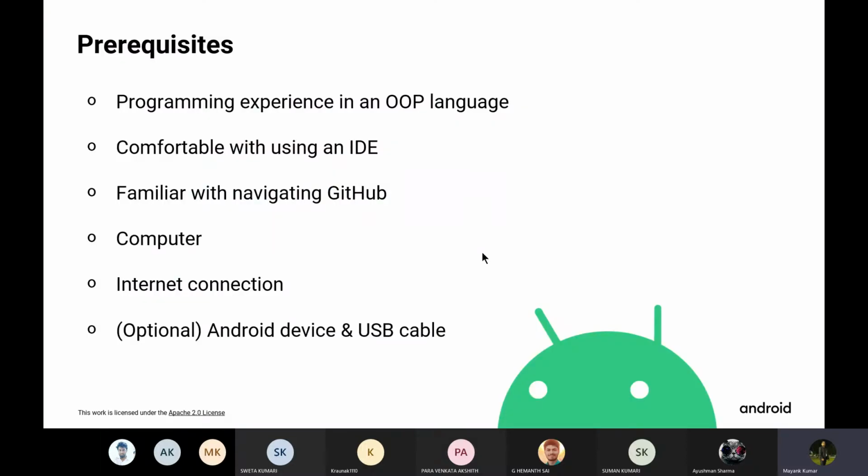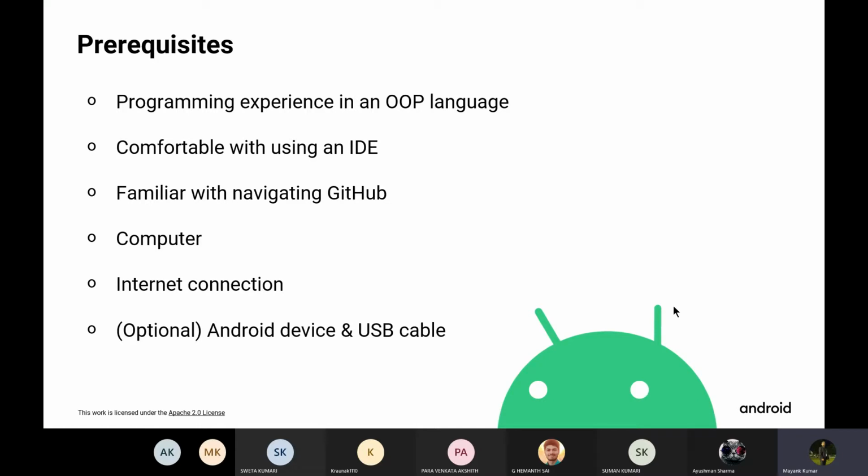Here are some of the prerequisites that would be helpful for this part of the track. You should have proper prior programming experience in any object-oriented programming language, as well as experience in using an IDE, which stands for Integrated Development Environment.